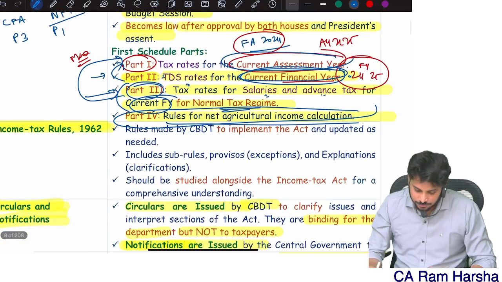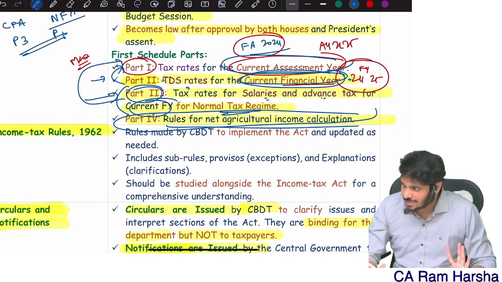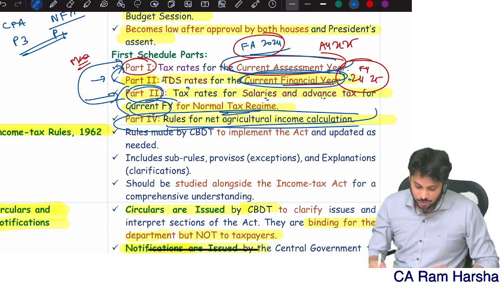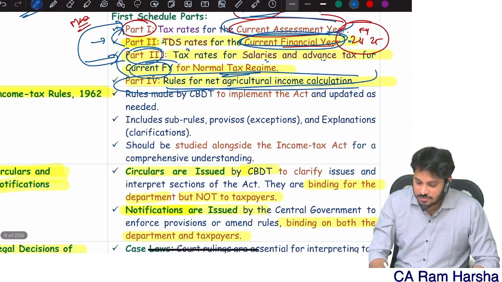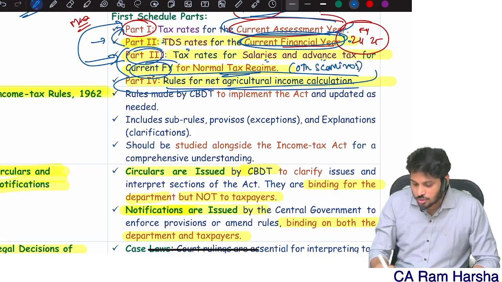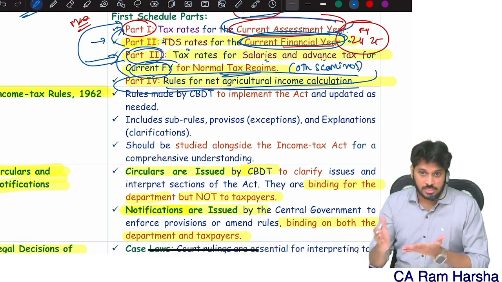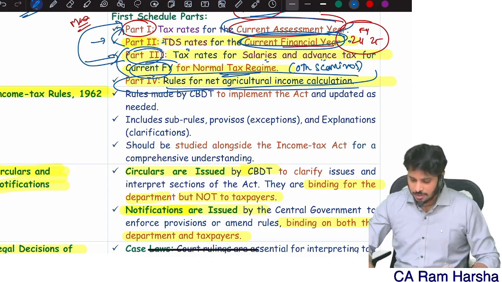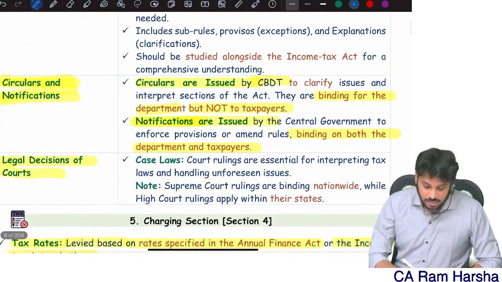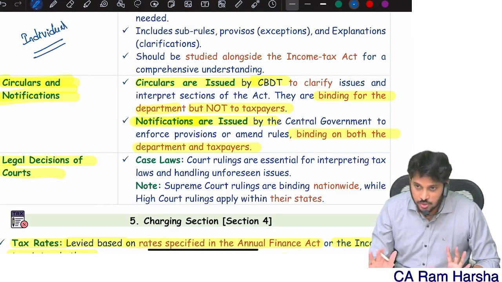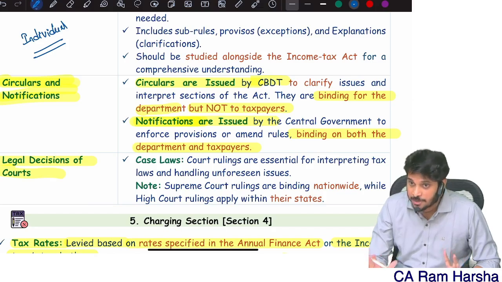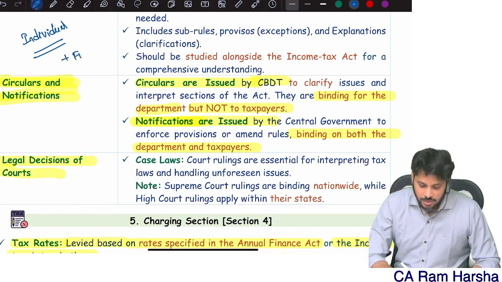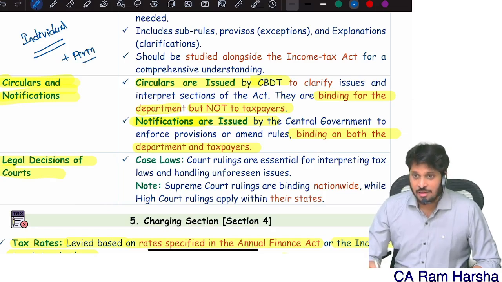That's it. 99% they won't ask like this in exam, but if at all worst case they ask also, you don't have to worry. Part number 3 is there, right? Tax rate for salaries, advance tax and other scenarios. Normal tax regime. Companies, how much is the tax rate? Societies, how much is the tax rate? AOP, BOI, how much is the tax rate? All that is there. And remember, in CA inter-level, for us main taxation is individual taxation. In CA inter, we are only going to discuss predominantly individual. And we are also going to discuss slightly firm taxation.